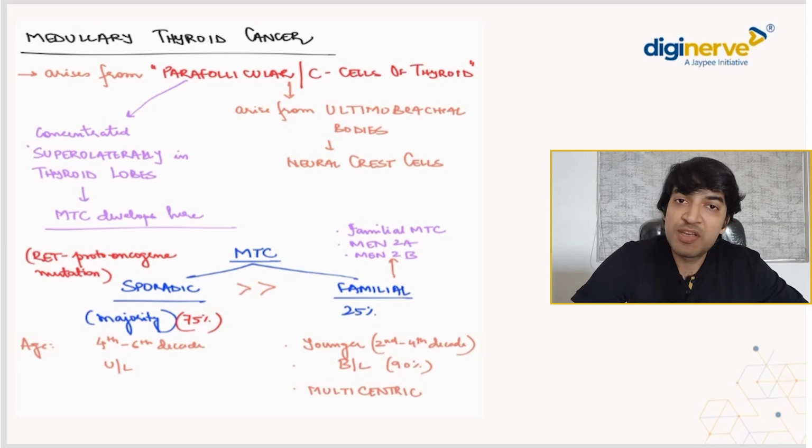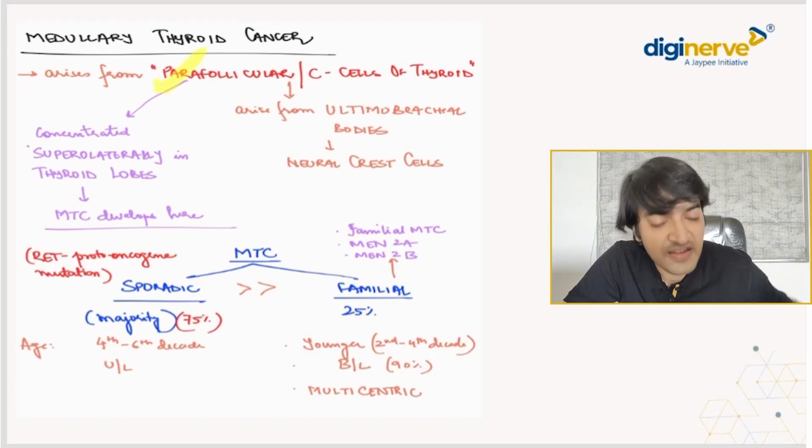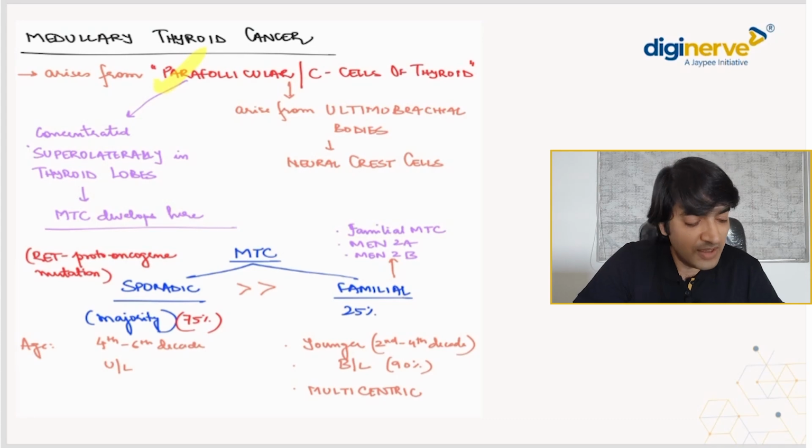Coming on to the most important carcinoma that is very frequently asked, that's your medullary thyroid cancer. Okay, majority of questions come from this. Where does it originate? Originates from the parafollicular C cells or C cells of the thyroid, which arise from the ultimobranchial bodies, which arise in turn from the neural crest cells.